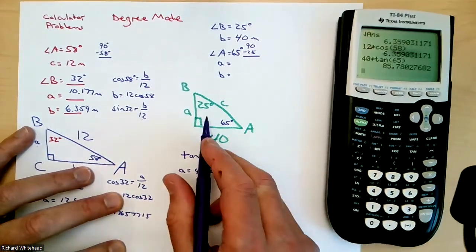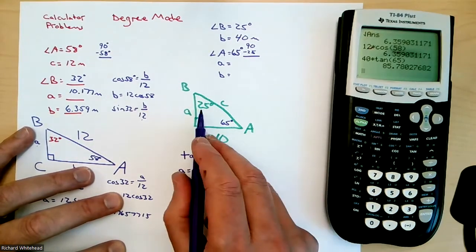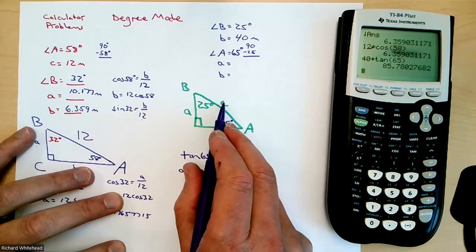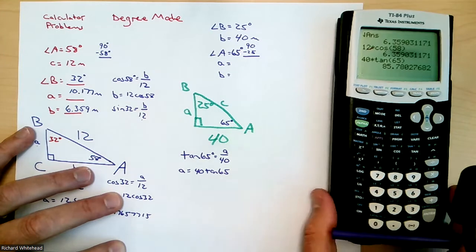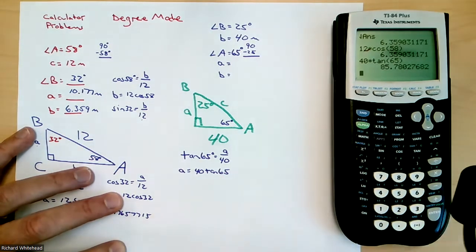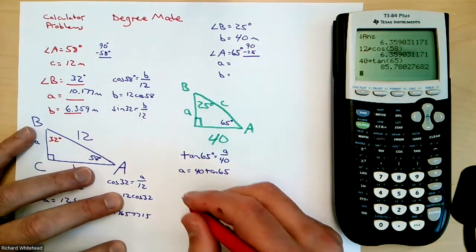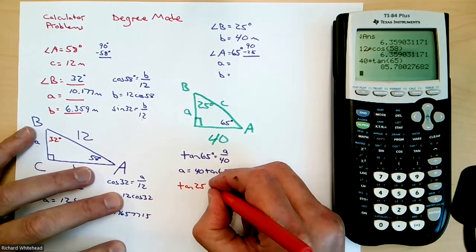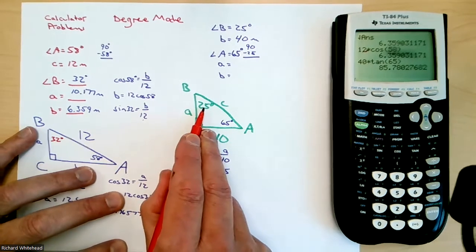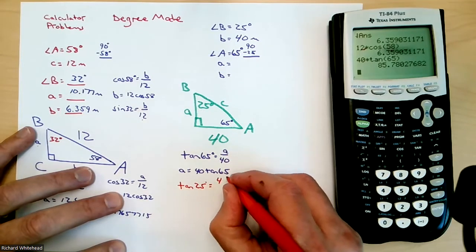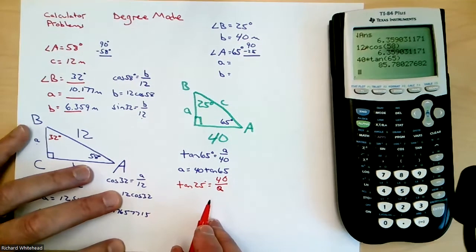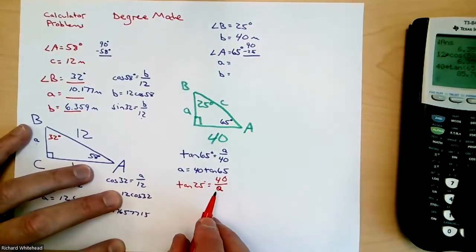And then somebody else says, no way, I can't use the A and the C. I can't say, well, let's do sine of 65. Sine of 65 would be A over C. Well, it's got two unknowns. That doesn't work. But somebody else argues with me and says, no way, I'm going to do the 25 because that's my given information and I'm just attached to it. So you say, okay, tan 25. Tan 25, opposite is 40. Adjacent is A. So see, the problem here is it's going to take an extra step algebraically.